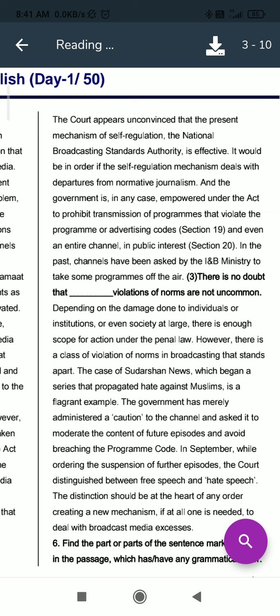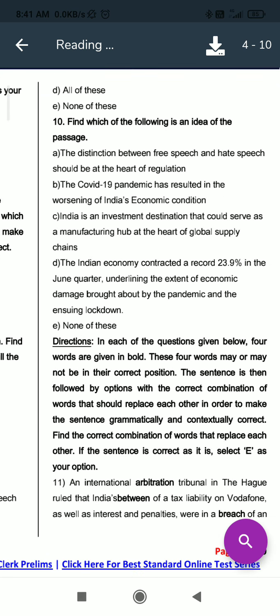It is also an example. The court distinguished between free speech and hate speech. So we can get the overview of the RC from this, that the court has directed the news channels which were spreading hate against a particular community. Okay. So that is the main idea of the passage, so we will read the options now.